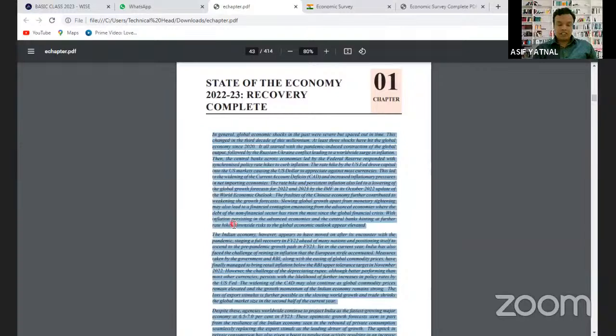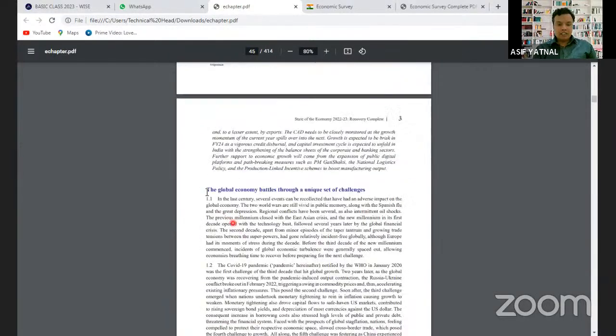Then one by one you can see, notes जब आप बनाएंगे तो सबसे पहले लिखेंगे कि what are the global economy, how the global economy is facing the challenges. अब देखेंगे कि it's not like that only the Indian economy is facing the challenges, the problems in front of the economy. All the economies in the world are facing the challenge. That is what our finance minister has also said. So what are those global challenges? That's what they can come to know.